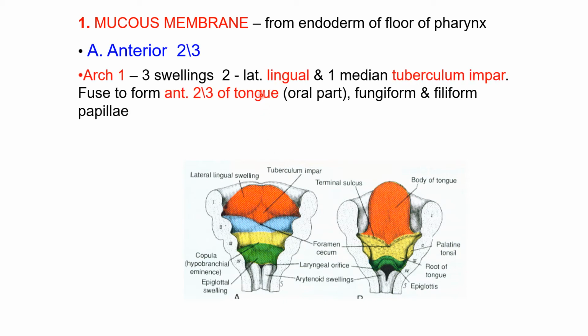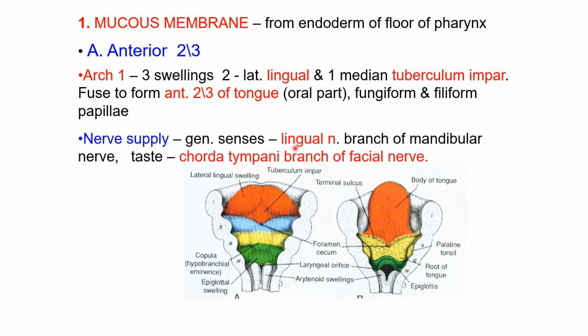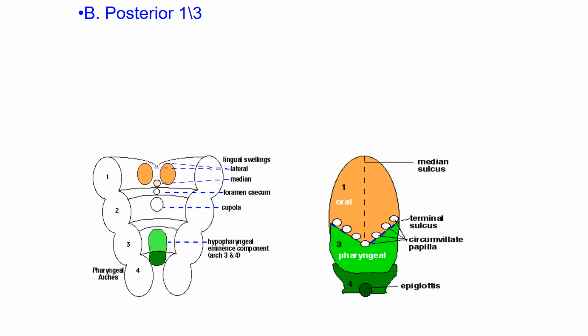Anterior two-thirds is from the first arch: three swellings, two lateral lingual swellings and one medial tuberculum impar. They fuse to form the anterior two-thirds of the tongue, the oral part, and the fungiform and filiform papillae develop. So this is its nerve supply. Due to its development, it is innervated by general sensation through the lingual nerve, a branch of the mandibular nerve, and taste sensation carried by the chorda tympani branch of the facial nerve. So this is the nerve supply of the anterior two-thirds of the tongue.